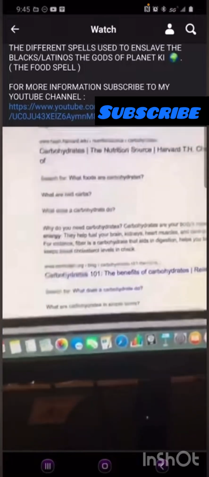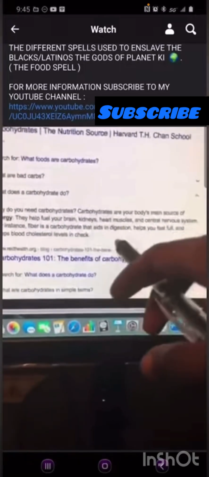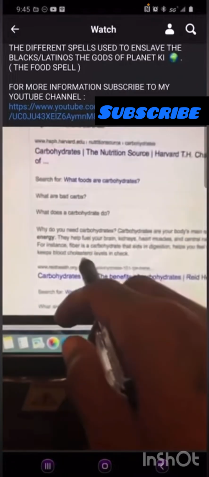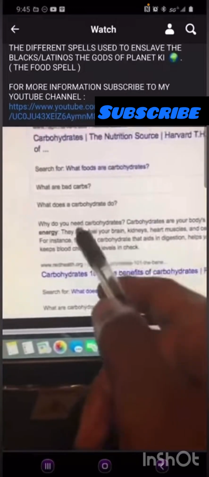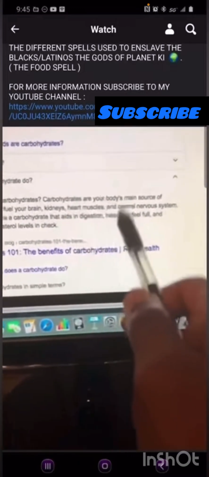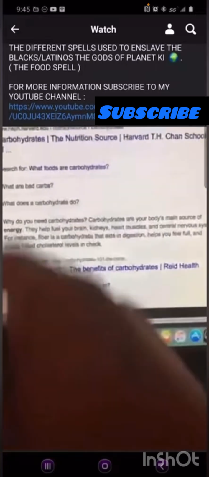So why do you need carbohydrates? They are telling you that carbohydrates are your body's main source of what? Energy, okay? I repeat, why do you need carbohydrates? Carbohydrates are your body's main source of what? Energy. They're supposed to help fuel your brain, your kidneys, heart muscles, and central nervous system. That's what they're telling you.